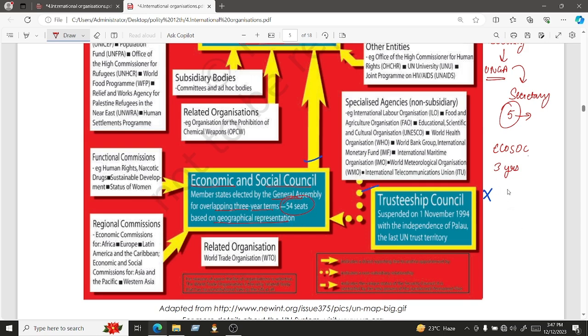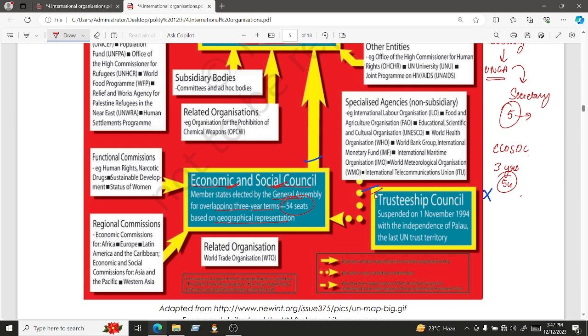That means we want particular representation from every territory of the world. So it is based on geographical representation. That means we want representation from all parts, all regions of the world. That's how these 54 seats are allotted. So that is your Economic and Social Council. And what is the function of this Council? Obviously you can easily get it through the name only, economic and social. That means it would work towards the economic development and social development of the entire world.